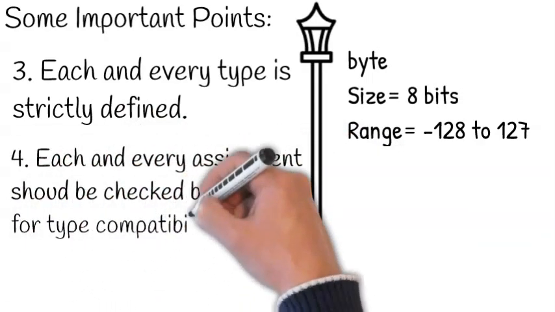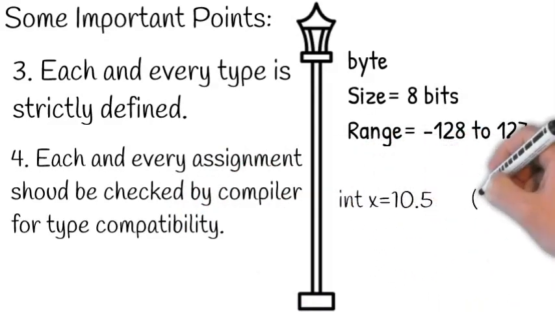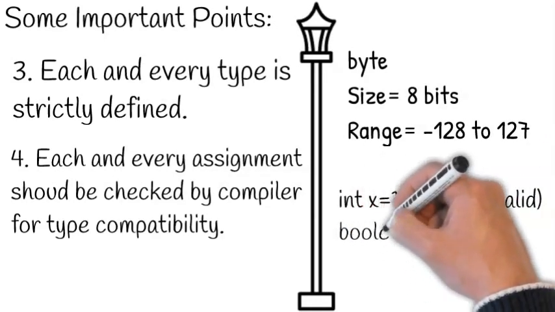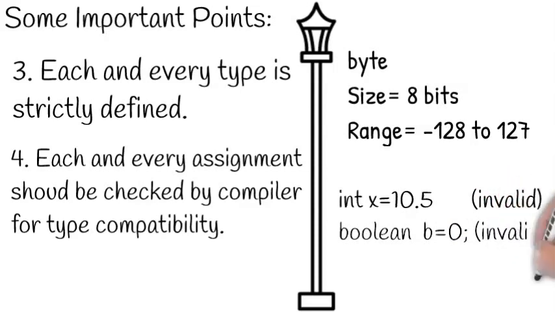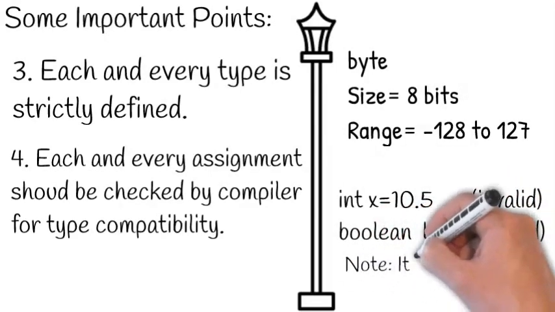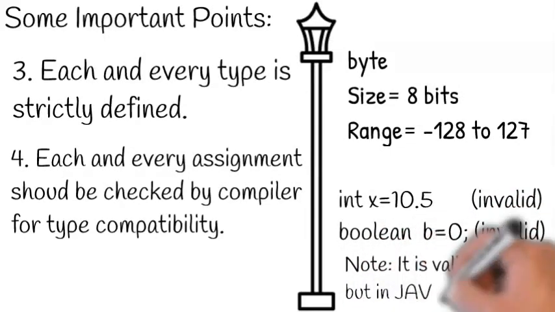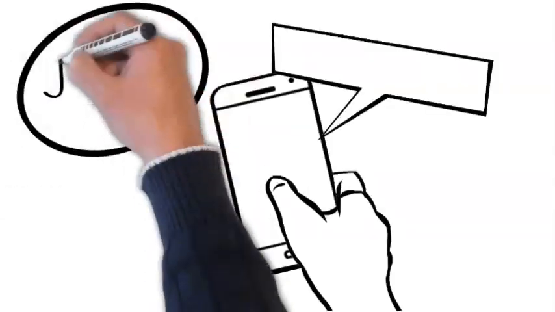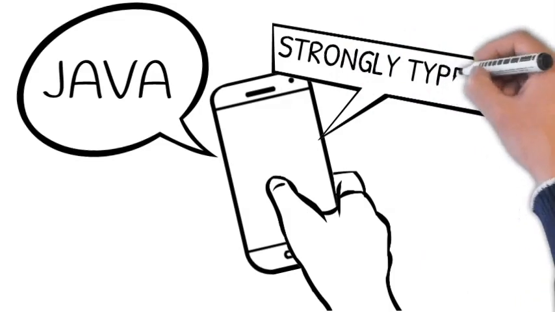That means, suppose int x is equal to 10.5. It is invalid in Java because 10.5 is a floating point number. Next we have boolean b equals 0. This is again invalid because 0 is an int type. So note this point: this functionality is valid in C but it is not valid in Java. It raises an error. That is why we can say Java is a strongly typed language.